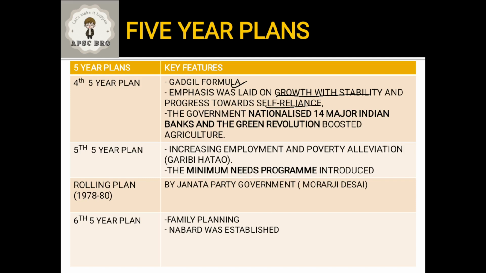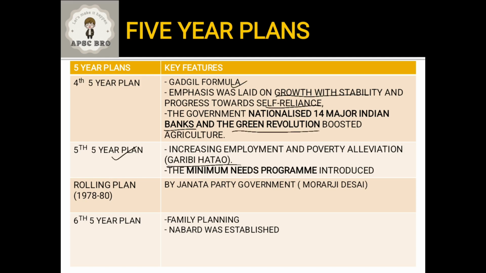It was during this time that the government nationalized 14 major Indian banks. And it was during this time that the Green Revolution was introduced. So when was the Green Revolution introduced? It was during the fourth 5-year plan. When did the first nationalization of 14 major banks happen? Fourth 5-year plan. Which 5-year plan is based on the Gadgil formula? Fourth 5-year plan.